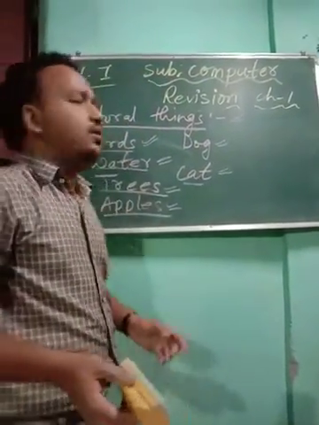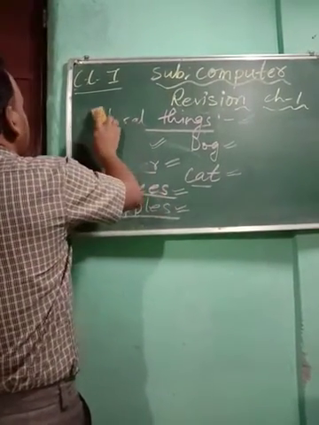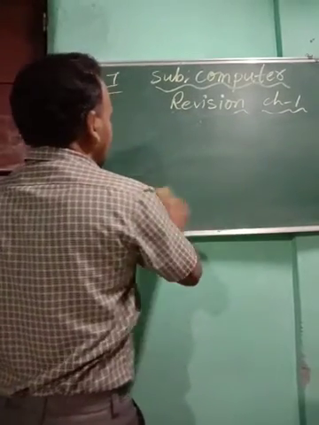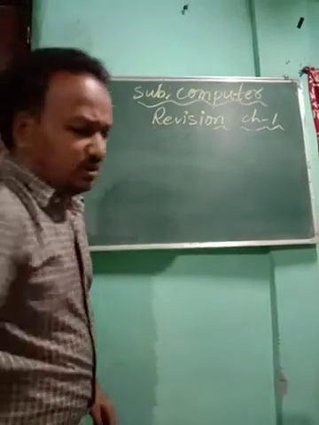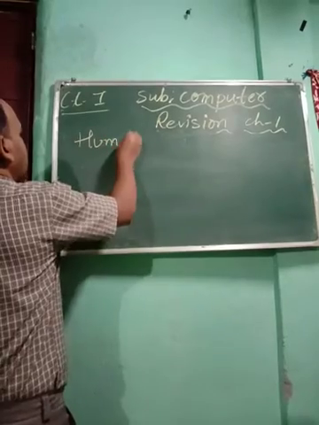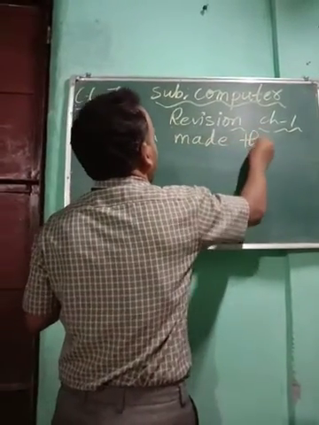about human made things. Now we are going to see about human made things.